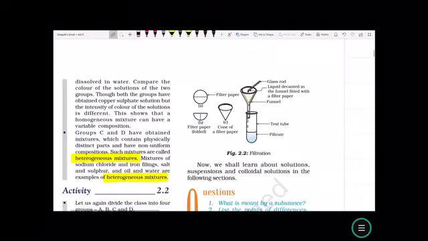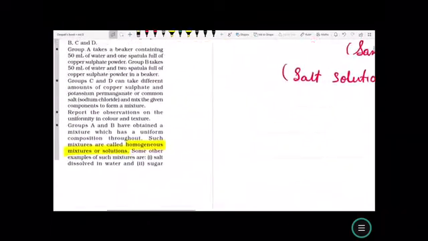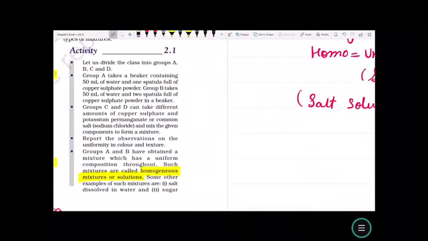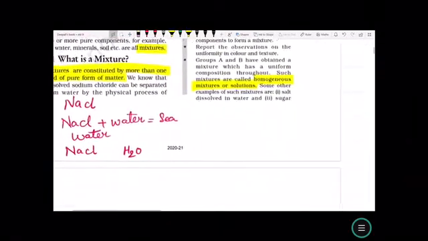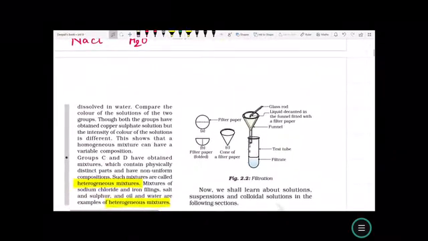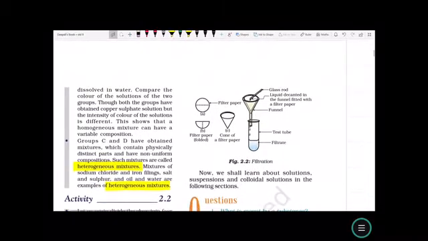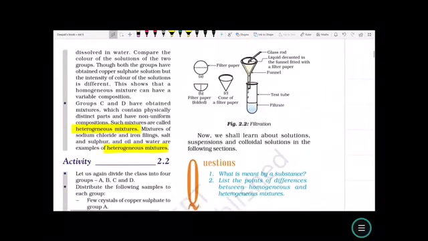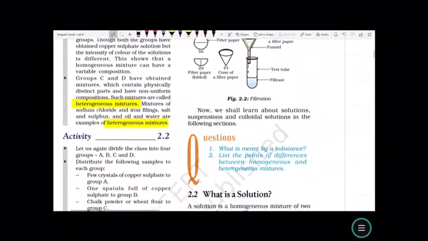But group C and group D had taken different substances, and when we mix that together, we find it to be a heterogeneous mixture. Like if you mix sodium chloride and iron filling, salt and sulfur, oil and water, these all are heterogeneous mixtures.